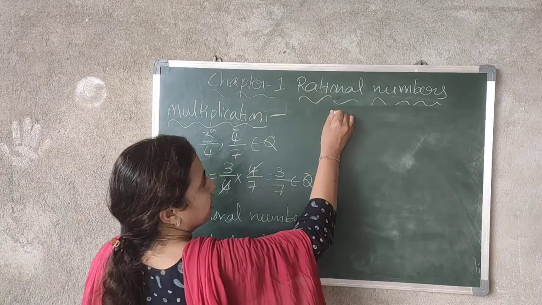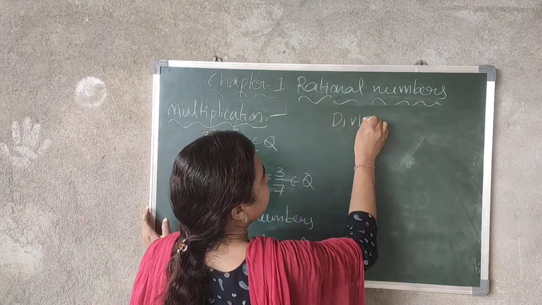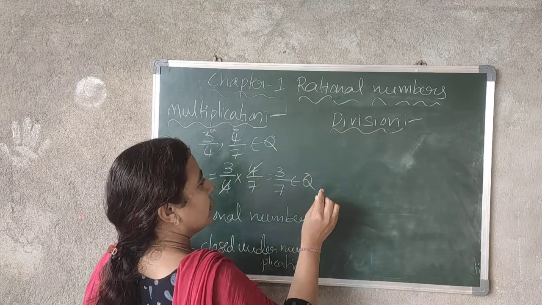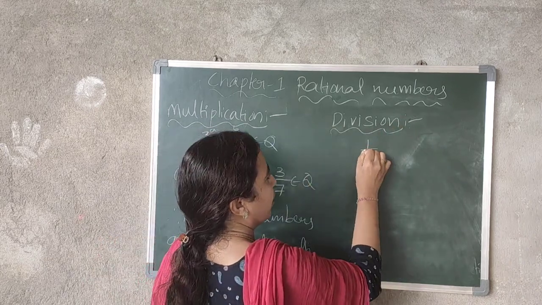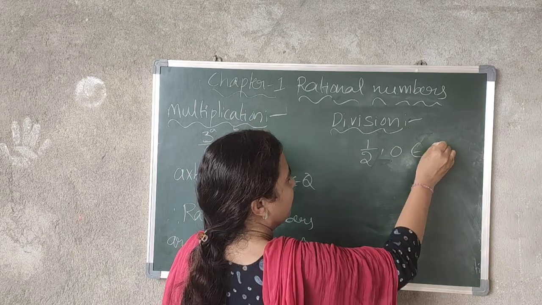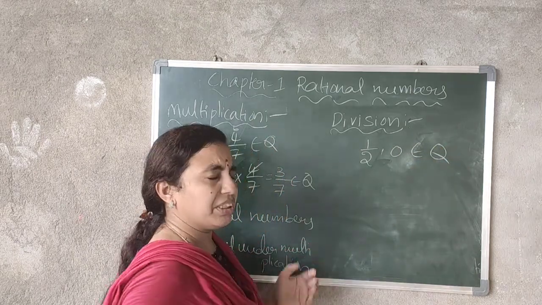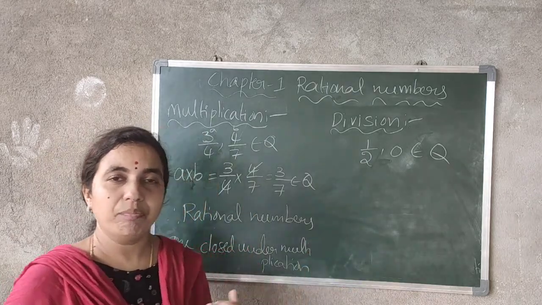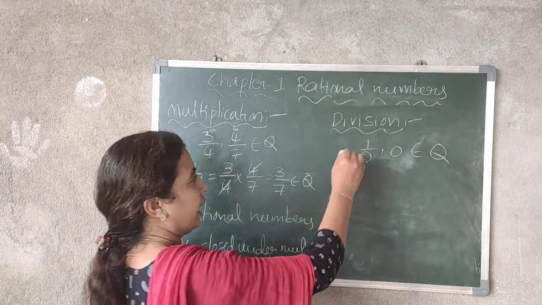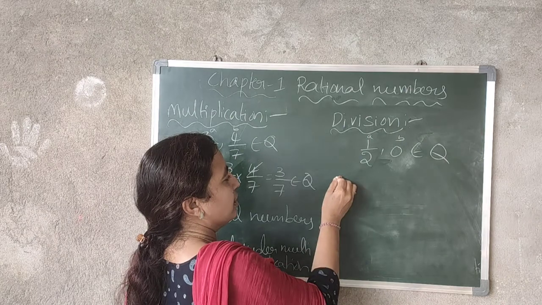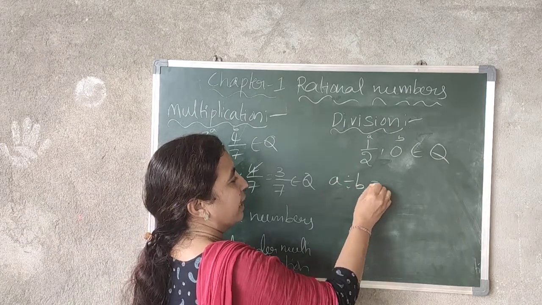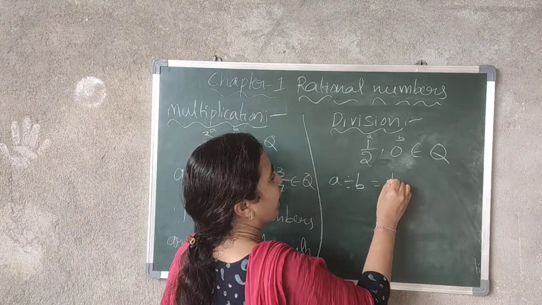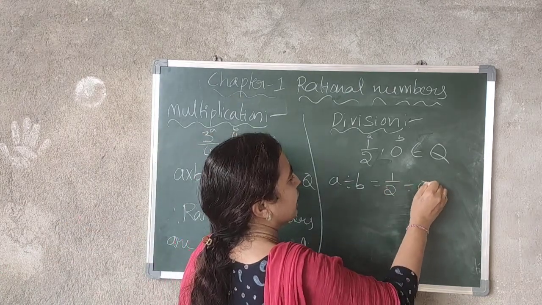Now go for division. Last operation, the division. So here I consider 1 by 2 and 0. 1 by 2 is a rational number, 0 is also a rational number. Why? Because 0 can also be written as 0 by 1. Now this is A and this is B. For division, what do you have to consider? A divided by B. 1 by 2 divided by 0.